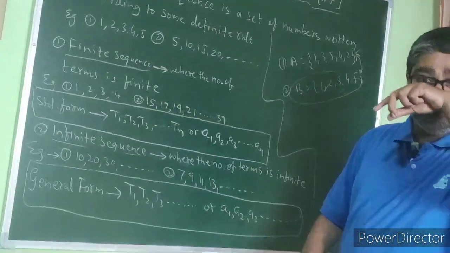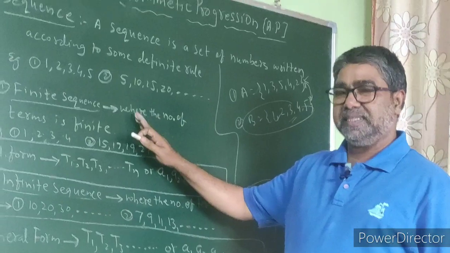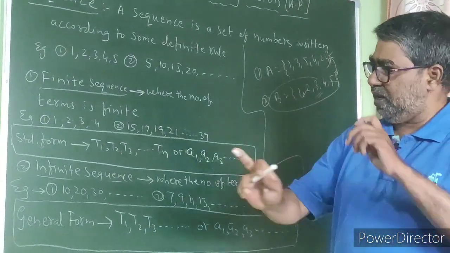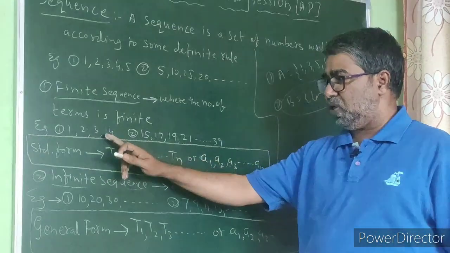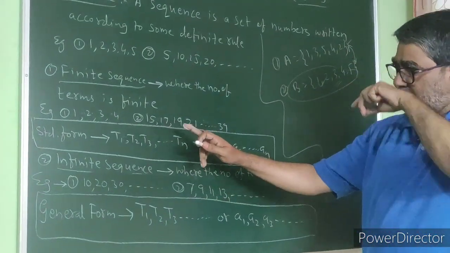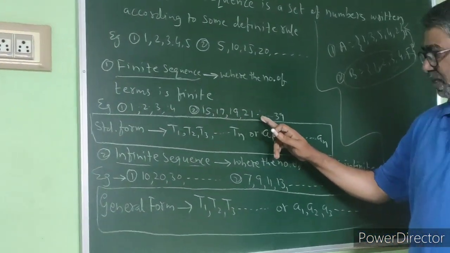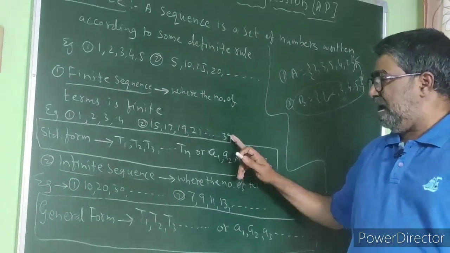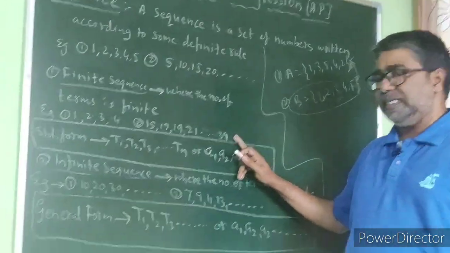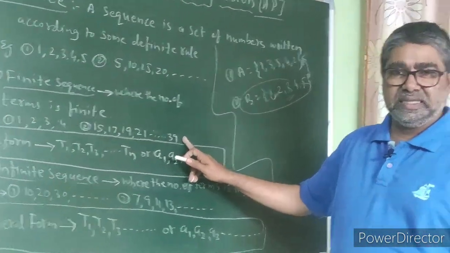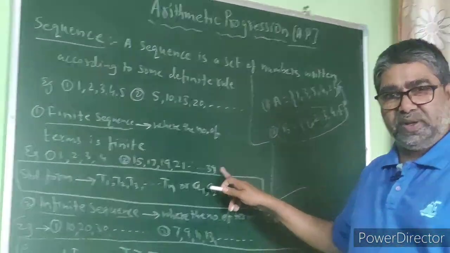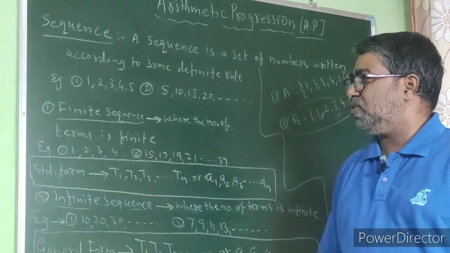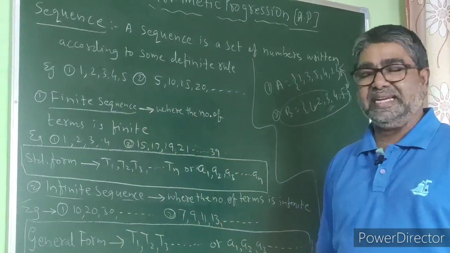So what is a finite sequence? A finite sequence is a sequence where the number of terms is finite. For example, 1, 2, 3, 4. Second example, 15, 17, 19, 21, and so on, and one more number is there, 39. After 39, the process of writing the sequence is stopped. So this is also one of the examples of a finite sequence.